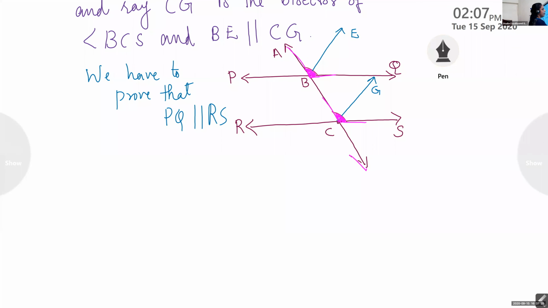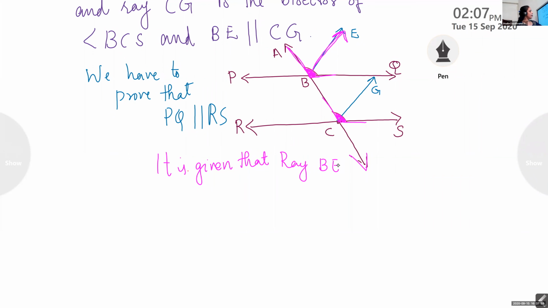Okay, children. Now, see, what is given? It is given that ray BE is the bisector of angle ABQ. So from here onwards you can write. Don't write that corresponding angles now. That is at the last step, okay? I just showed you.